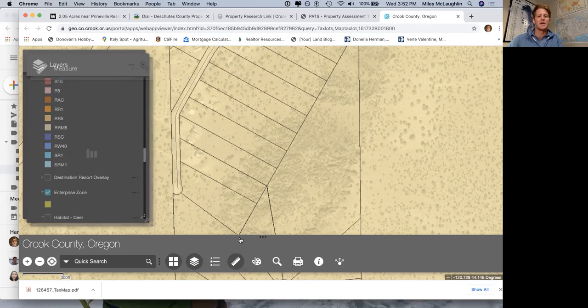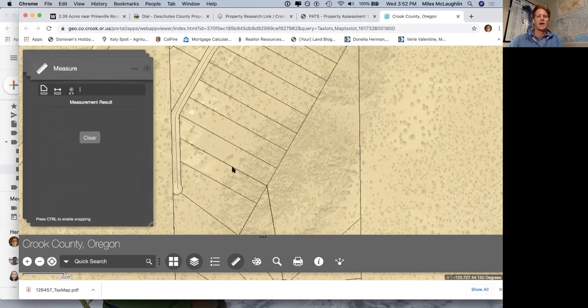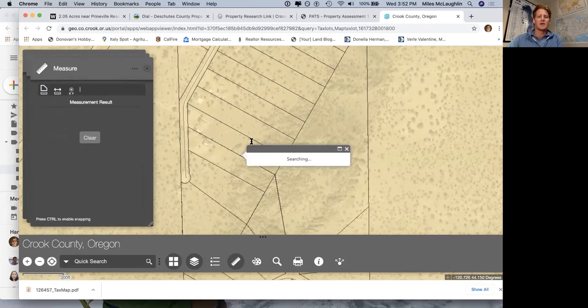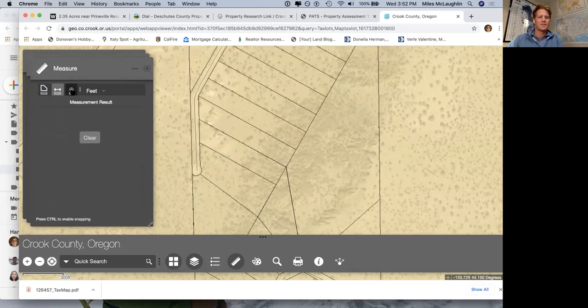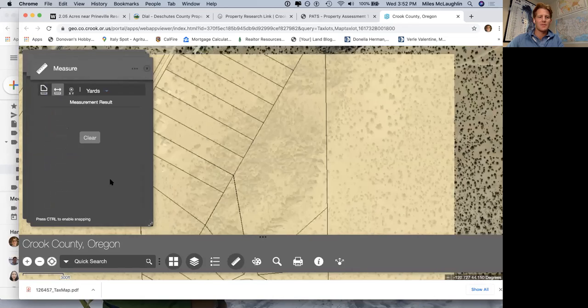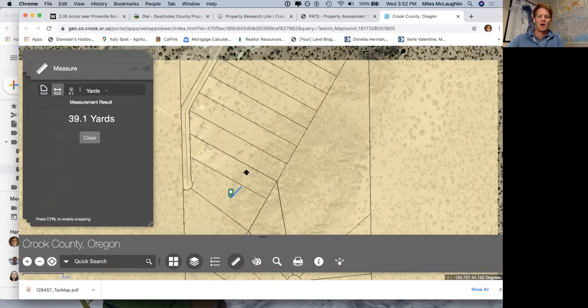Let's say you were looking at a property and it's 2 acres and you're like, well, how the heck wide is a 2 acre? I believe we can just click. Nope. We got to use this measurement tool. And let's see if we can do it here. You can do GPS coordinates there. Feet. Yep, let's do feet. Let's do yards. And let's control to enable snapping. So see that down here on your computer. Oh, there we go. Okay, so I just had to click down.